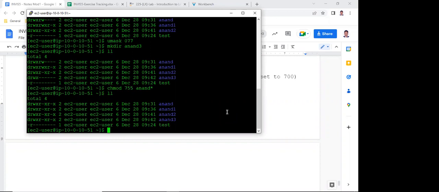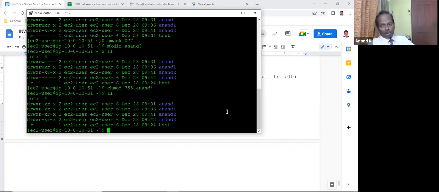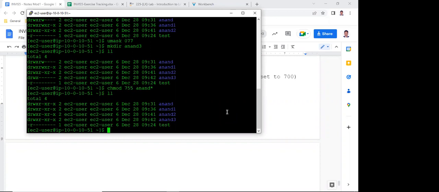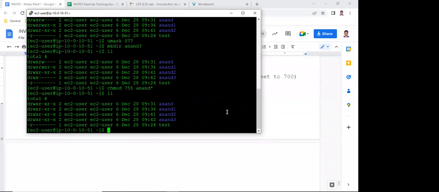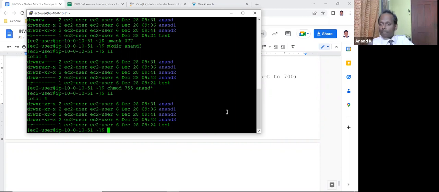Sir, we can put a single asterisk also, for all? Only asterisk will change every file permission, all files, folders, everything. Even you can use -R also. That is recursive. Even subdirectories also get changed. chmod -R with the values, including subdirectories, asterisk.